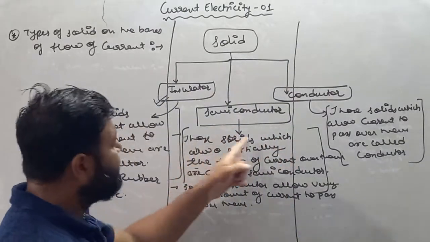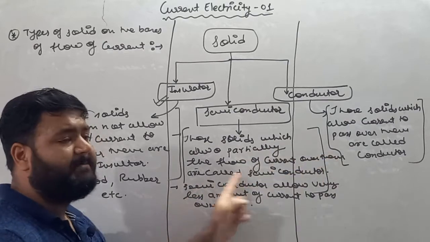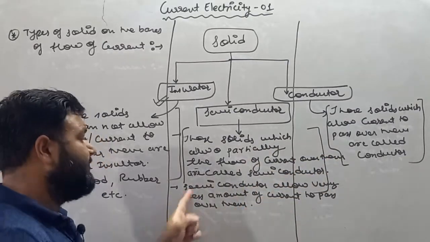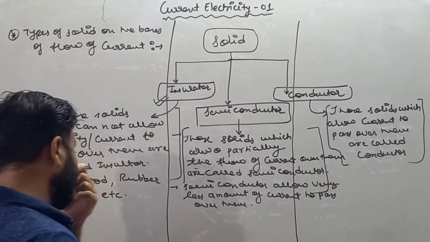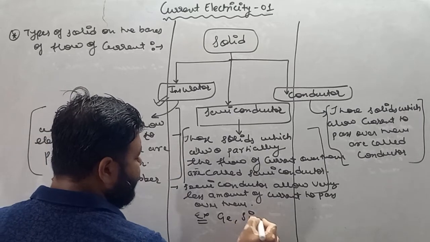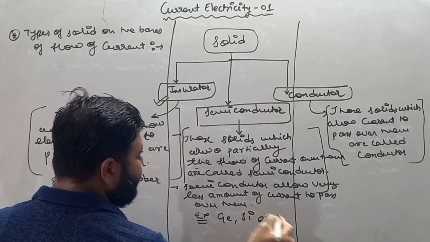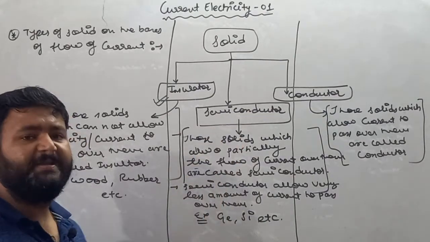So we can say those solids which allow partially the flow of current over them are called semiconductors. Semiconductors allow very less amount of current to pass over them. Let's consider examples: germanium, silicon, arsenic, argon, etc. These are basically examples of semiconductors.